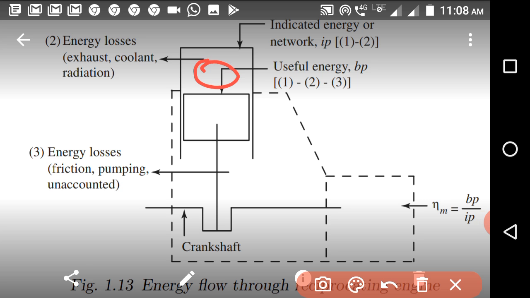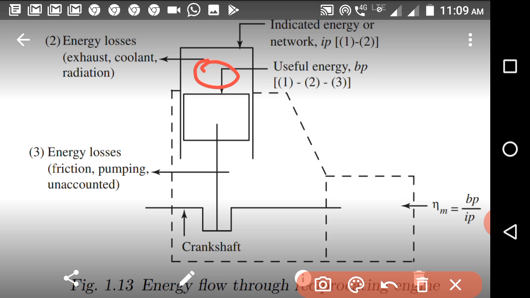Once the liberation of heat occurs, pressure is created inside the cylinder. As the pressure increases, the heat energy is converted into different forms. We cannot say that the total heat liberated inside the cylinder will be totally converted into the brake power, which is the useful power. Some portion of the energy is wasted, so there are losses.